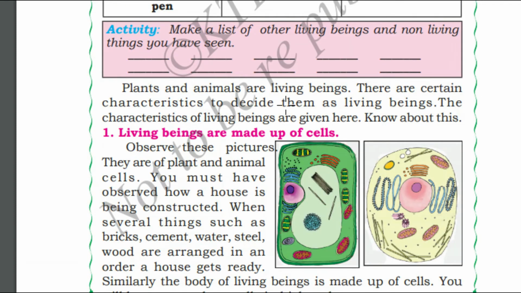Plants and animals are living beings. There are certain characteristics, or we can call it as features, to decide them as living beings. What makes us living beings? Even we are living beings, right? Yes. The characteristics of living beings, or we can call it as the features of living beings, are given below.